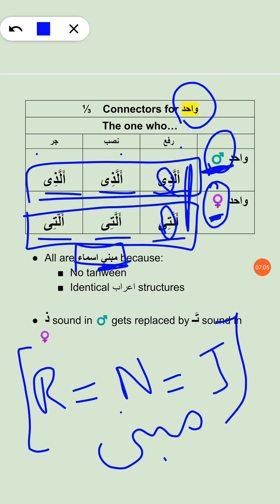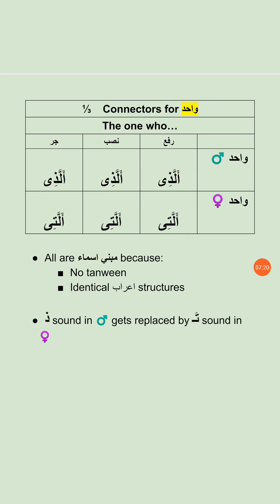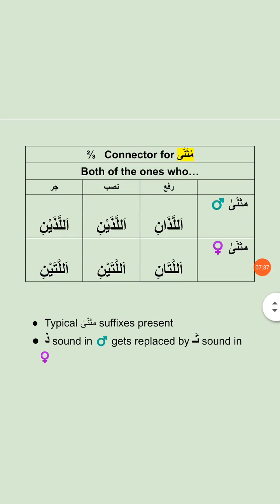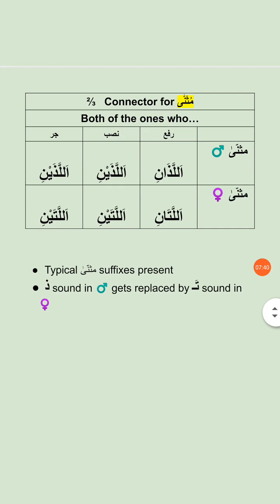So we have allazi, allati, and all of these words mean the one who. Of course, this one is either going to be feminine or masculine. For example, huwallahu allazi: he is Allah, the one who, so on and so forth.